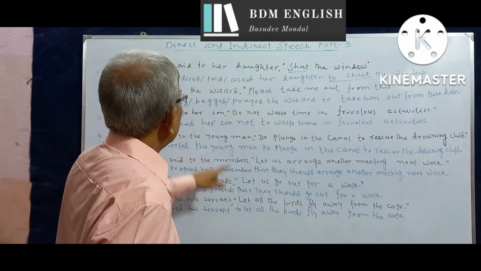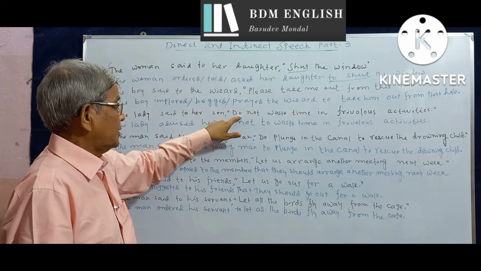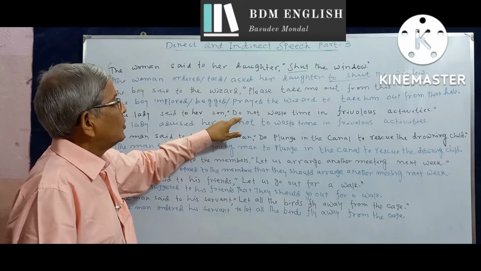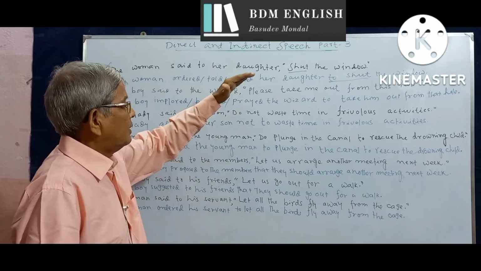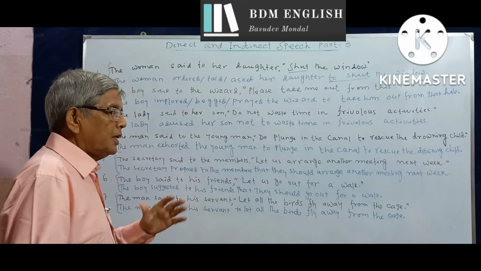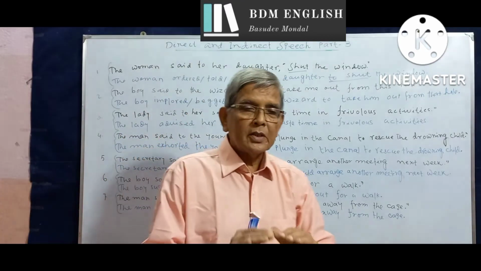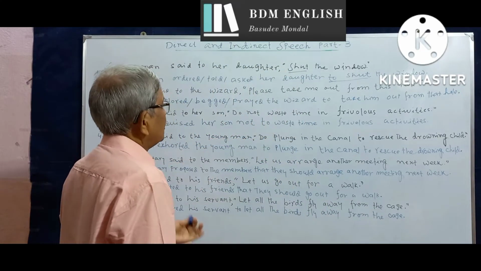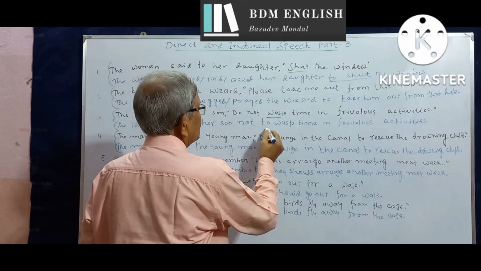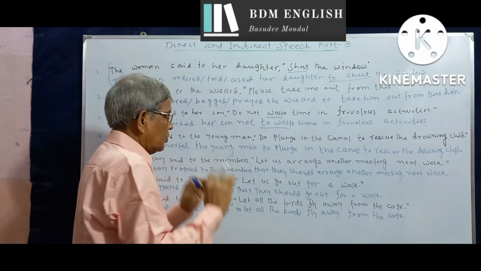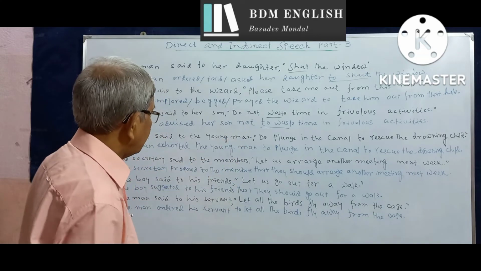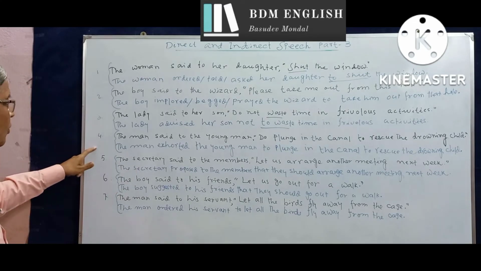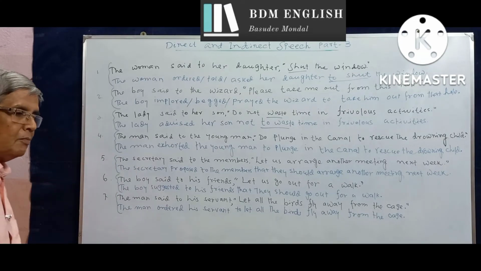Positive or negative. This is a negative imperative sentence. Do not waste time in frivolous activities. So an imperative sentence can be either positive or negative. In either case, we turn the main verb into an infinitive. So waste turns into to waste. The do is dropped, but the not is to be retained. So now let us explain these examples from 1 to 4, because 5, 6, and 7 belong to a different category of imperative sentences.